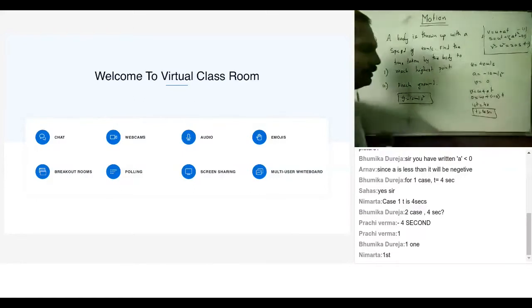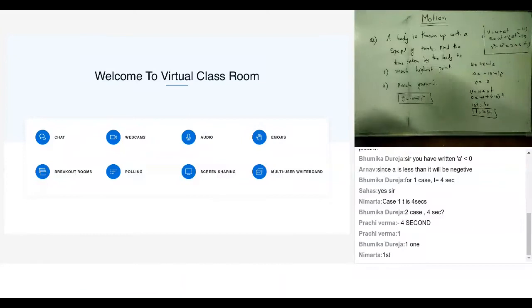Got it? Now, second case, how would I do this? I can't use v equal to 0 for the second case, right? How would we do the second case? First case, yeah, done it. Second case, how would we do it?